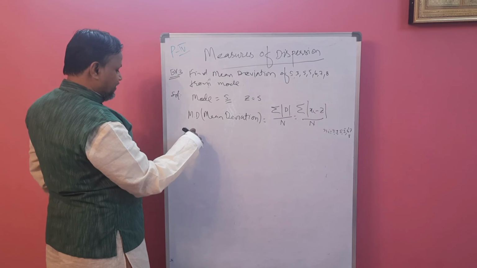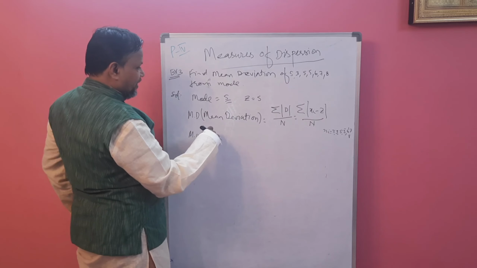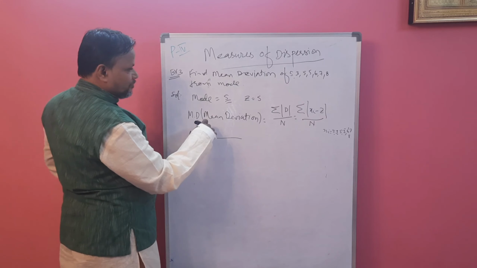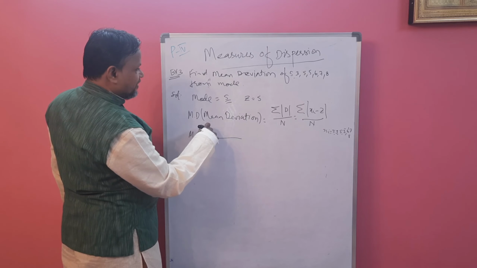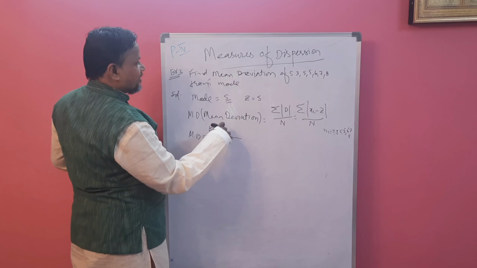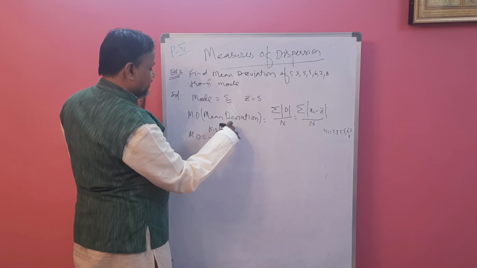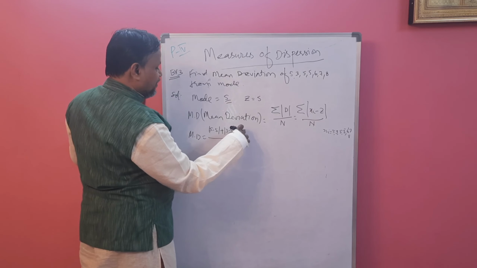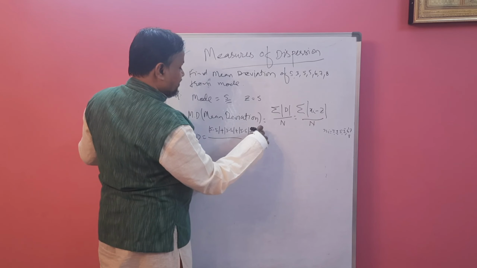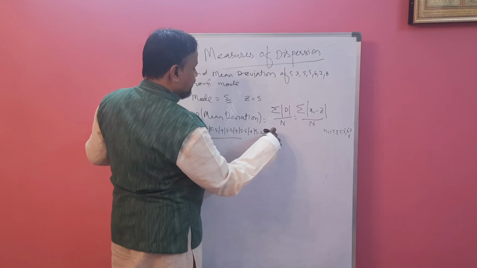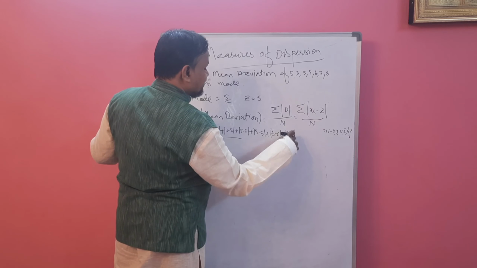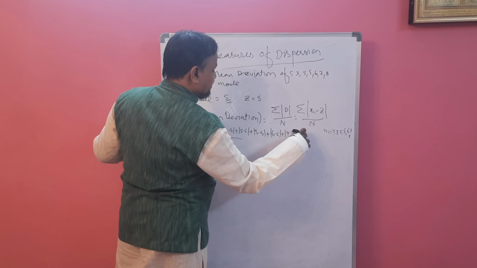So mean deviation from mode is nothing but mod of 5 minus 5, 5 minus 5, first value, plus 3 minus 5, plus again 5 minus 5, plus 5 minus 5, plus 6 minus 5, plus 7 minus 5, plus 8 minus 5.